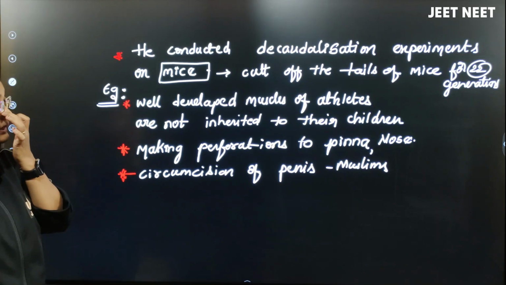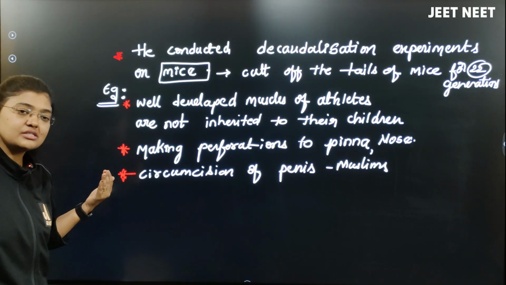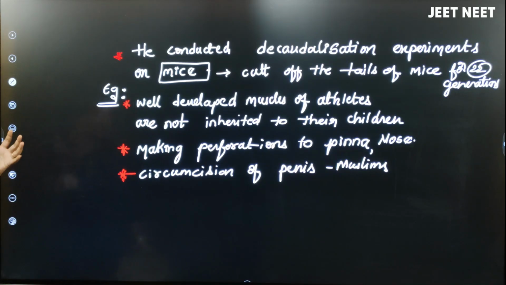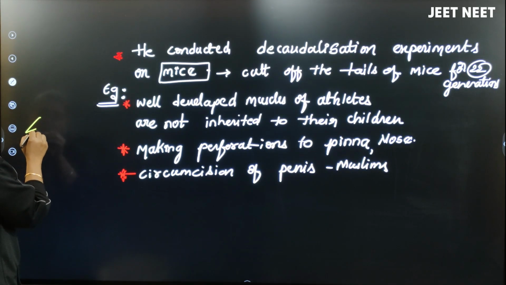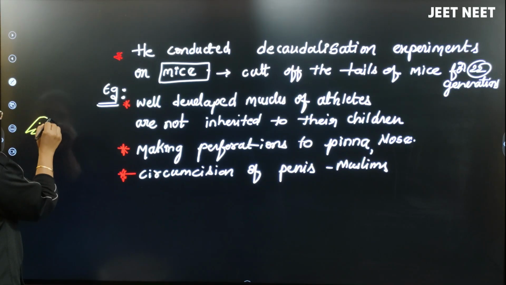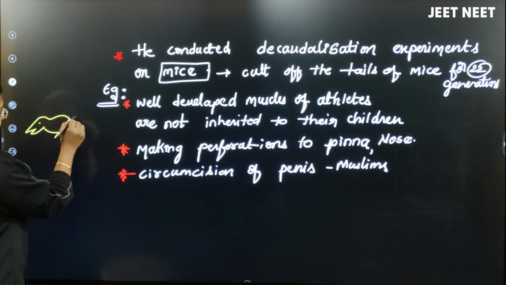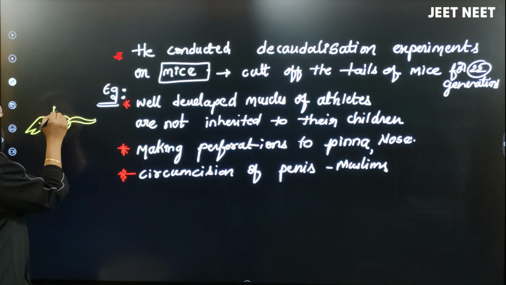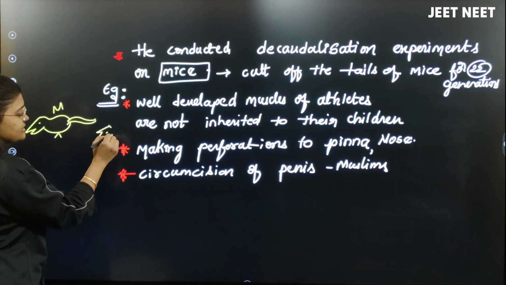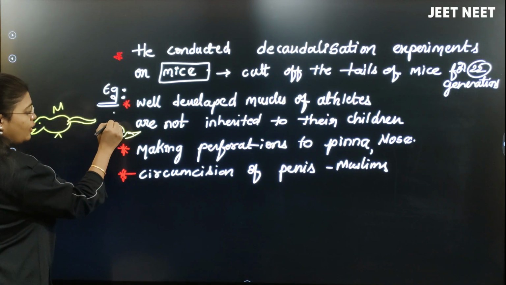To explain that the Lamarckism theory is wrong, he did one experiment. Imagine these are the mice, okay, one male and one female.